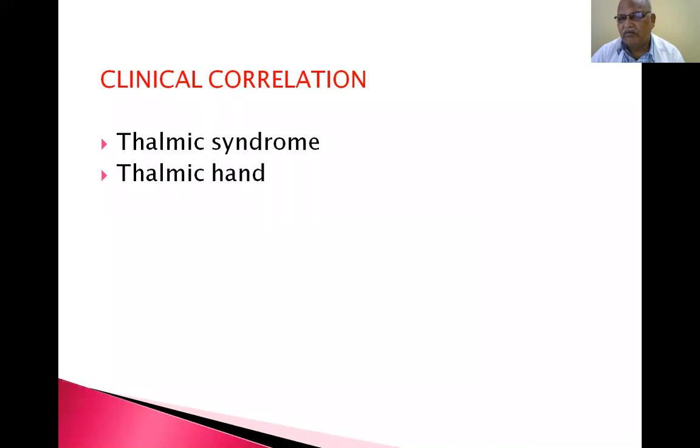So already I told you, it is sensations from all parts of the body except olfactory. All things occur on the contralateral side, with loss of pain, touch, sensation, etc. The thalamogeniculate arteries supply blood to the thalamus. If they are damaged, the thalamus will be damaged and thalamic syndrome will occur. So thalamic hand: in the thalamic hand, the hand is pronated, the wrist is flexed, the metacarpophalangeal joint is flexed, and the carpometacarpal joint is extended. Such is the thalamic hand.